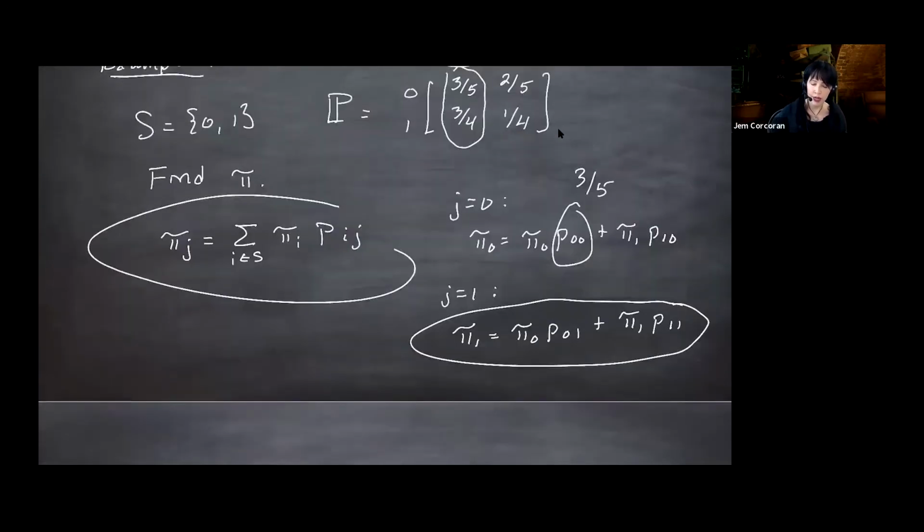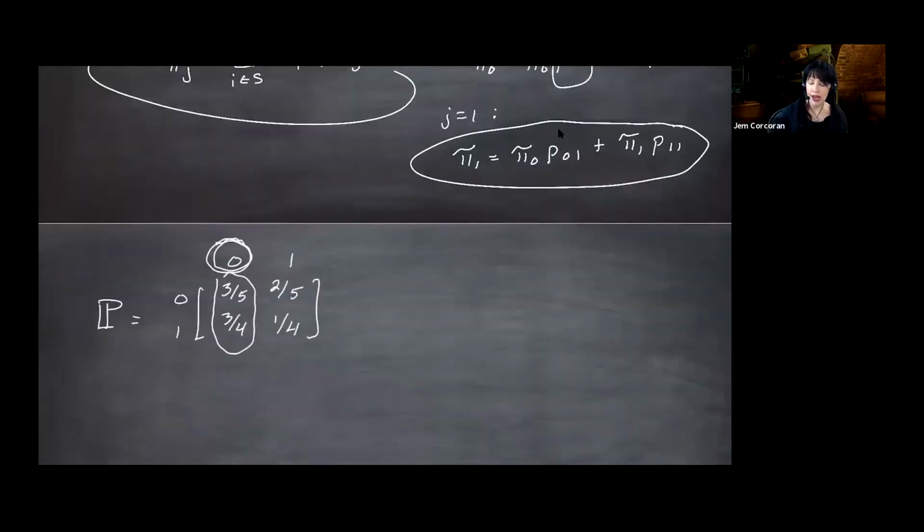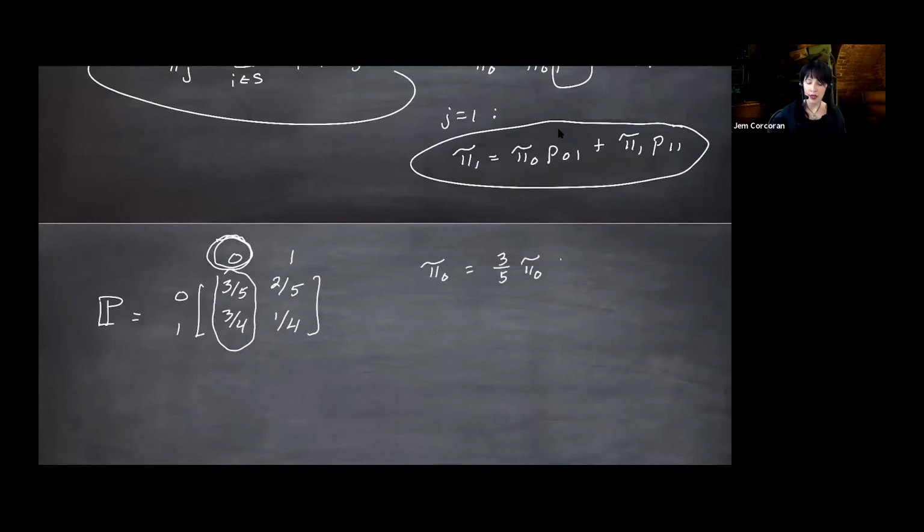So if I go back to write the equation specifically, what I have is pi 0 is 3/5 pi 0 plus 3/4 pi 1. And then I have pi 1. So for pi 1, I'm going to look at the 1 column and run down the column to get the coefficients for all of the pi's. This is 2/5 pi 0 plus 1/4 pi 1. Run down the columns.